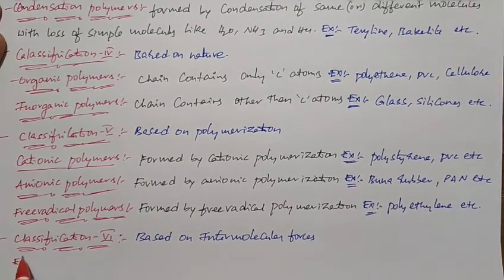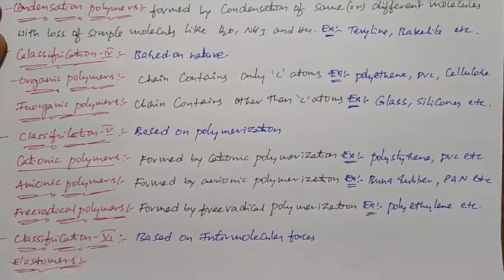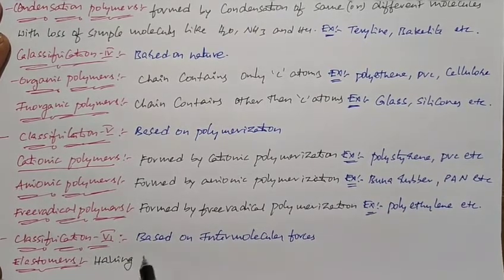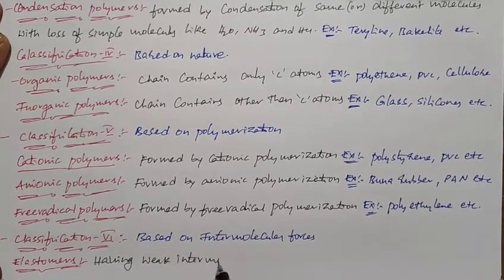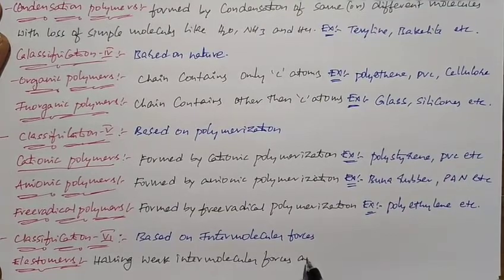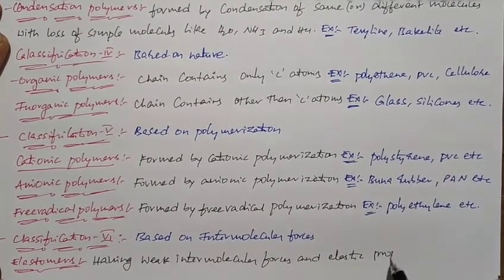So first one is elastomers. The polymers which have weak intermolecular forces and elastic properties, we call as elastomers.